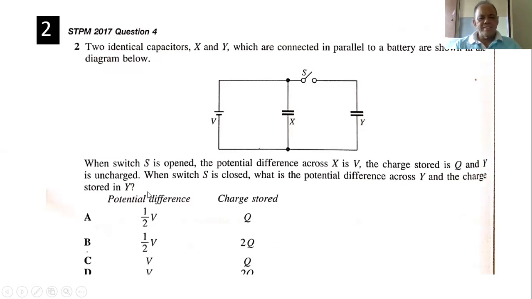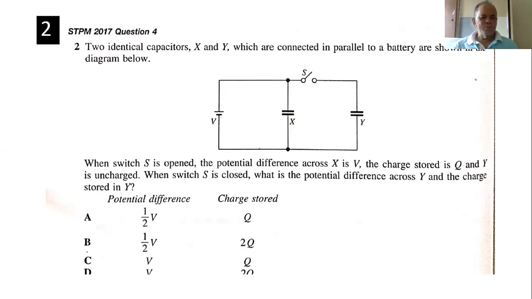When the switch S is closed, what is the potential difference across Y and the charge on Y? Okay, what should we do? What's your answer? C.